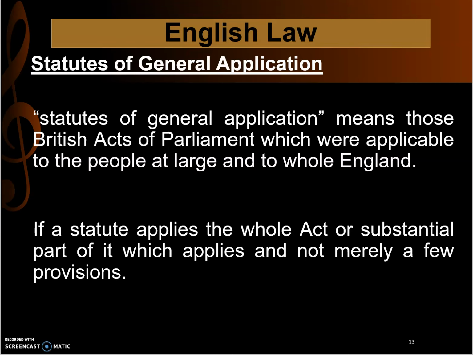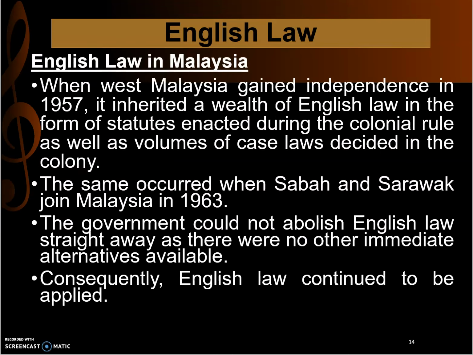First and foremost, we look into English law. We know the history of how it came to West Malaysia, to Sabah, and later Sarawak. It still continues until today because the government could not abolish English law straight away, as there was no other immediate alternative. Later, when our Parliament came up with its own Acts, we can now refer to our own.